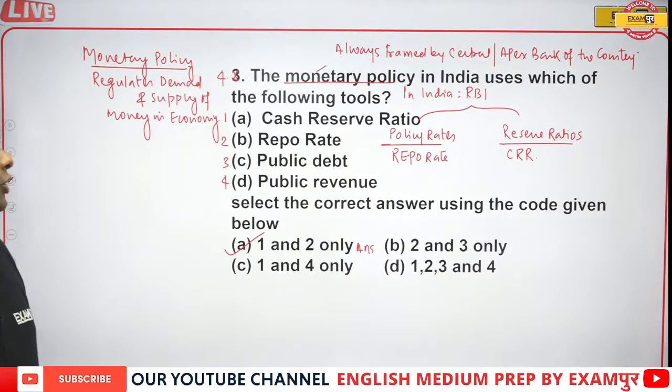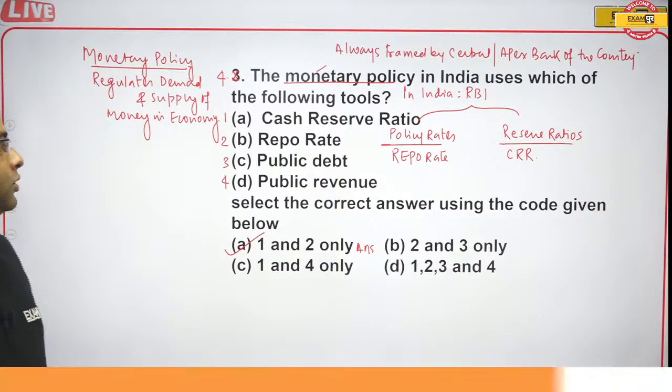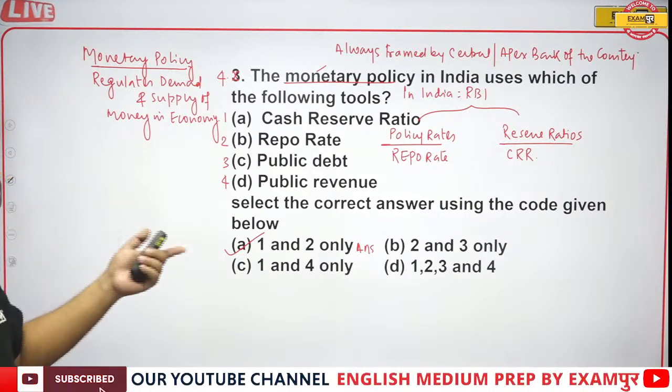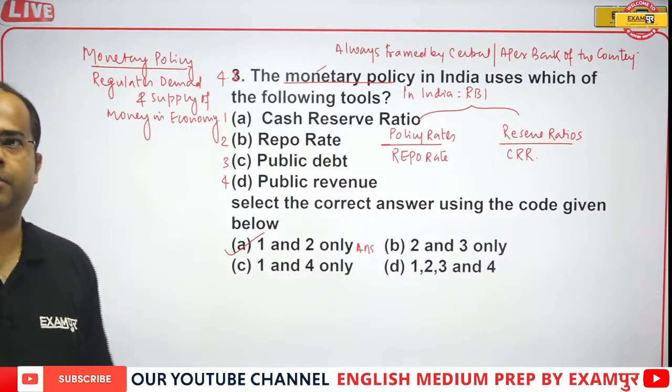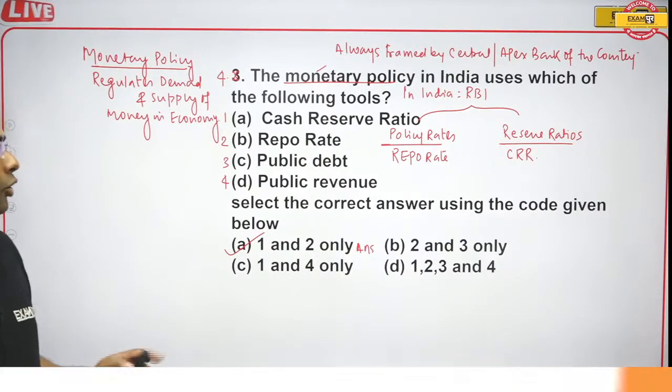So cash reserve ratio and repo rate are the tools of monetary policy, and the rest are the tools of the fiscal policy. So the correct answer will be option A, that is 1 and 2.